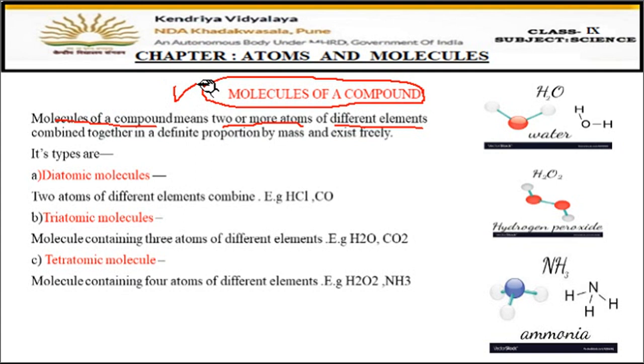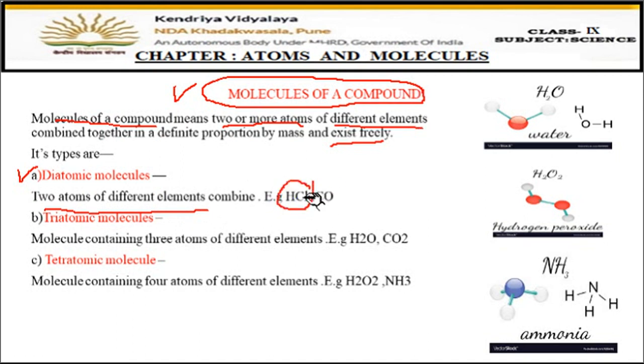Molecule of an element means when the atoms of the same element are combining, like H are combining, O are combining. But when atoms of different elements are combining together, they make molecules of a compound, and they also exist freely. Okay, so now depending upon the number of atoms present in it, they are also of many types. So first one is diatomic molecule. Fine, means two atoms. Now two atoms are present, but they are of different elements, then they make diatomic molecules of a compound. So example here are HCl.